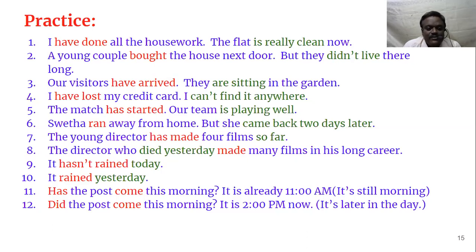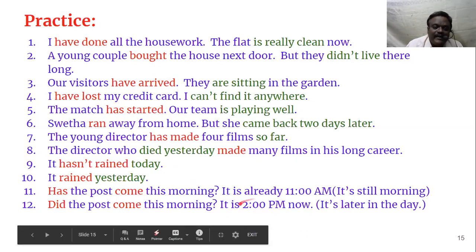Then, has the post come this morning? It is already 11 a.m. See here, it is 11 a.m. Still morning is not complete. So you use present perfect tense. It is still morning. Has the post come this morning? The next one you see, did the post come this morning? See, both have "this morning", but the time matters. When you are asking this question, if it is 11 o'clock, that means still it is morning. If it is 2 p.m., it is afternoon. So since it is afternoon, you can use simple past tense. Since it is still morning, we can use present perfect tense.